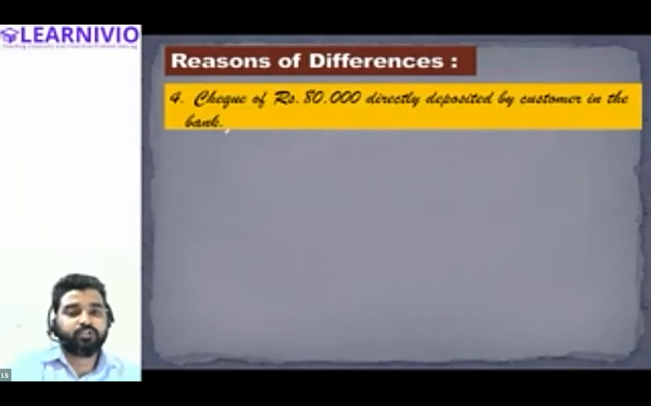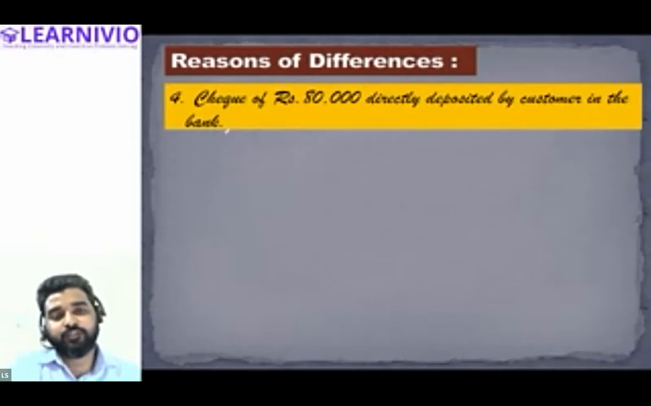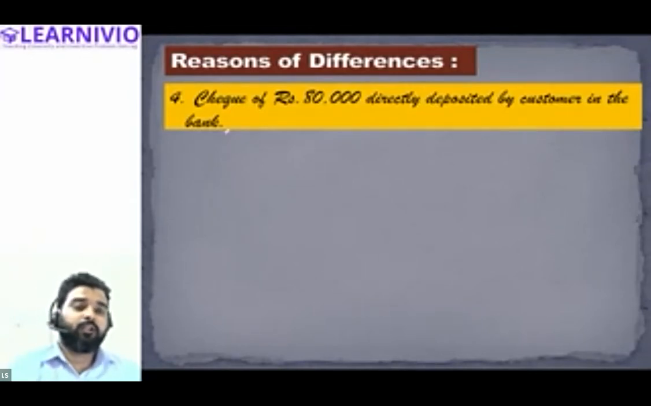This is the next transaction. Check of rupees 80,000 directly deposited by the customer in the bank. Tell me how this transaction will affect the bank statement and the cash book. If a check of rupees 80,000 is directly deposited by the customer in the bank account, then what will happen? Bank balance will increase, because the banker must have recorded this transaction in the bank statement.